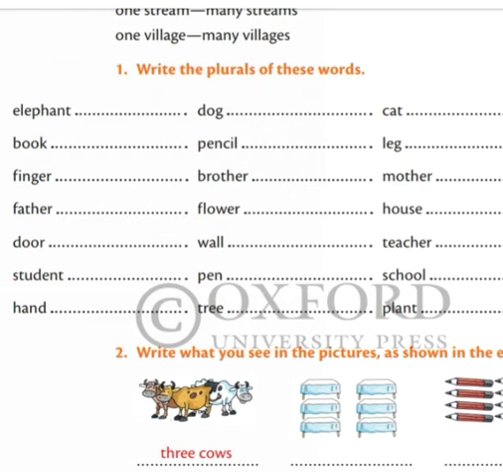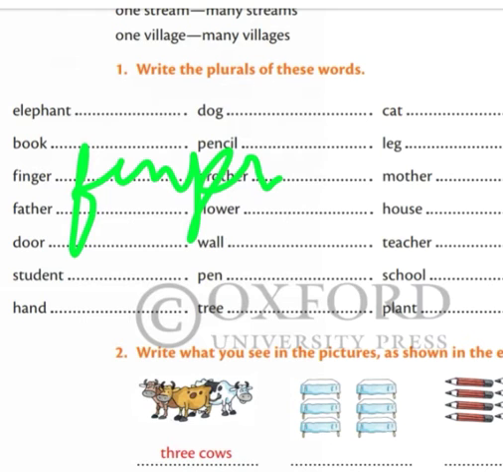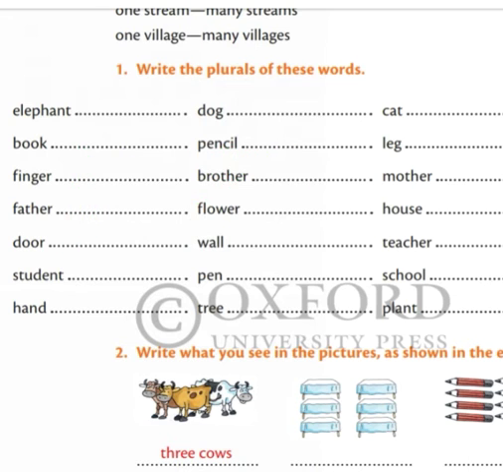Then finger, okay, finger. So you can see finger. What will be the plural form of finger? Yes, F-I-N-G-E-R, finger, and then we have to add s. So it will become fingers. Got it? Hope you understood. Like this you have to write the plurals of these words, okay. Got it? Hope you understood.